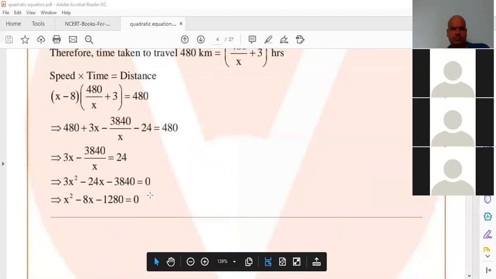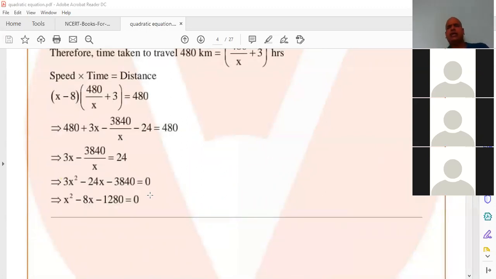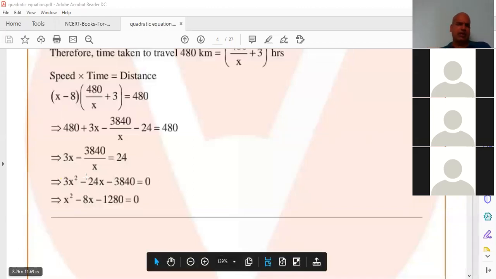Understand, amma? Is it okay? Fourth bit. Ma, fourth bit, Akifa? Yes, Understand? sir. Yes, sir. Simplification, I think both will come. Okay. Yes, We'll sir. get x square minus 8x minus 1280.